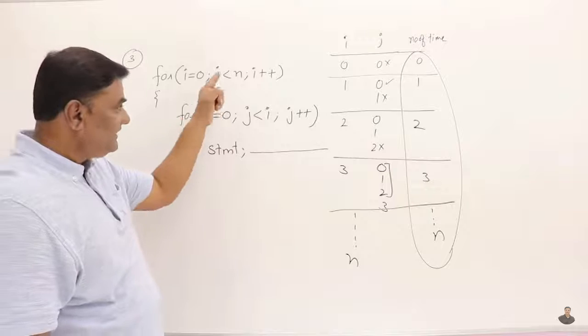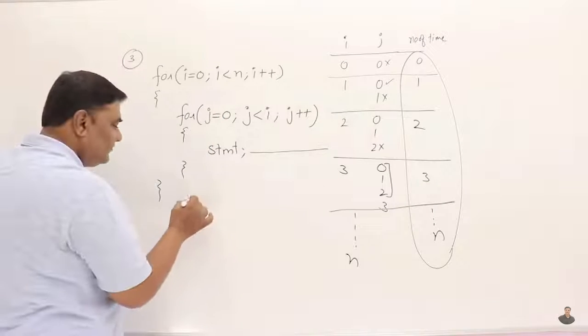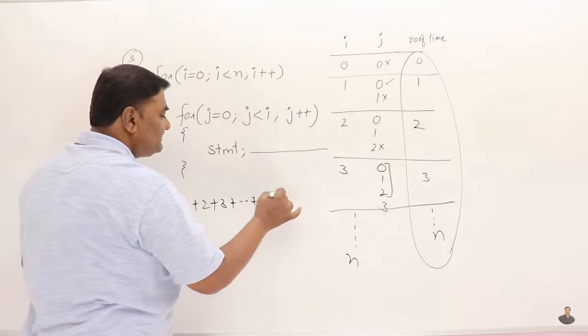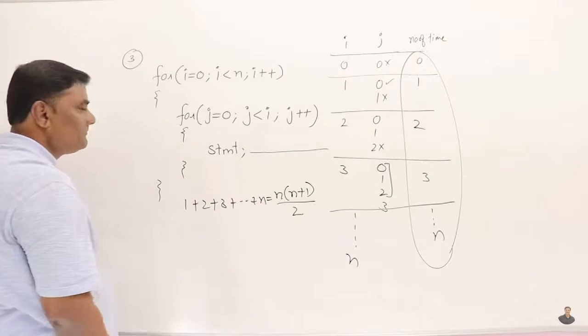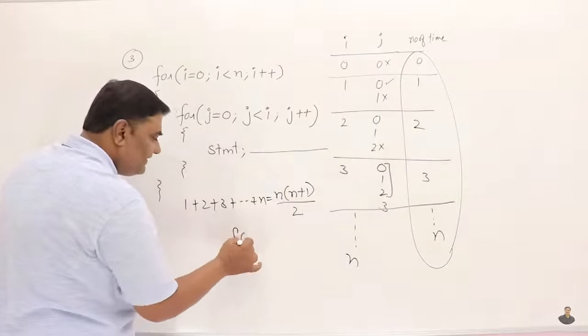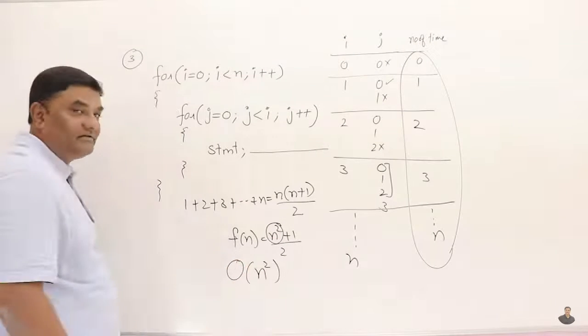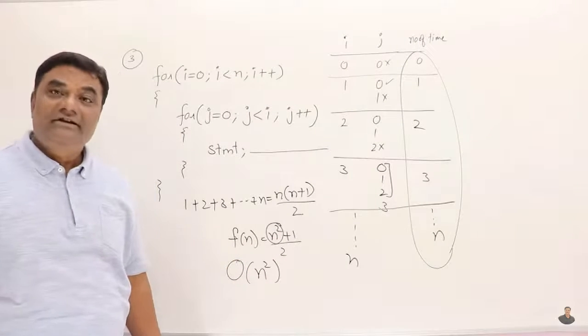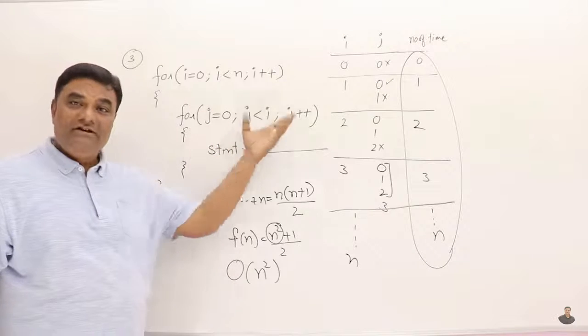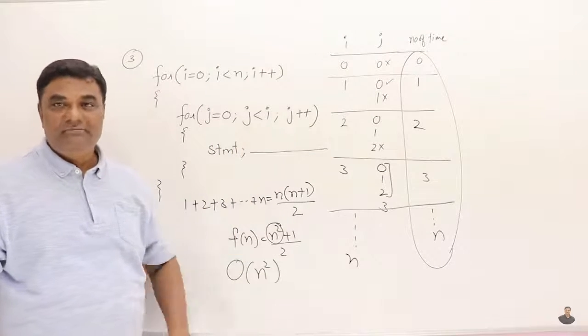I'm assuming that it is going till n, though it is not till n, it is less than n. How much is that? 1 plus 2 plus 3 plus, going on to n. This is nothing but n into n plus 1 by 2. What is the degree of this one? f of n is n square plus n by 2, degree 2. So order of n square. So the time complexity is order of n square. Though this is not similar to the previous one, if you analyze, the answer is coming to n square only. The degree of the polynomial is n square only.